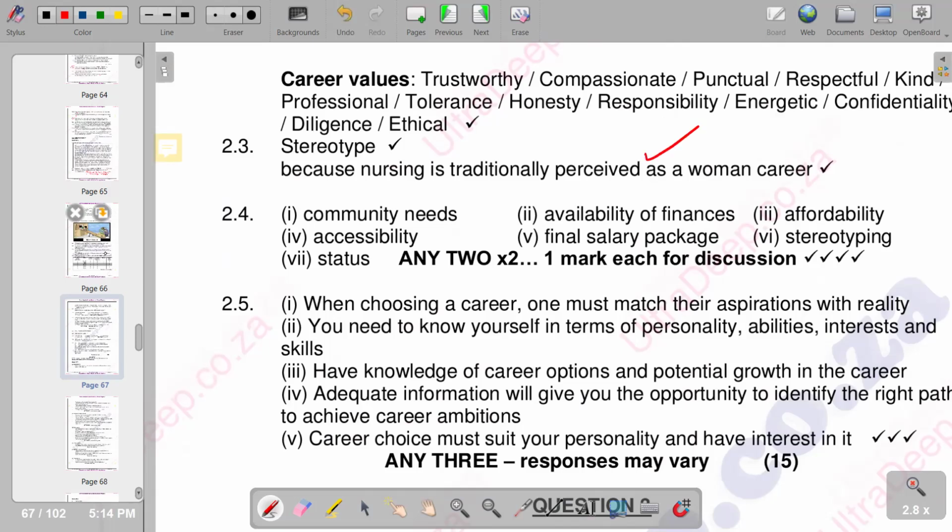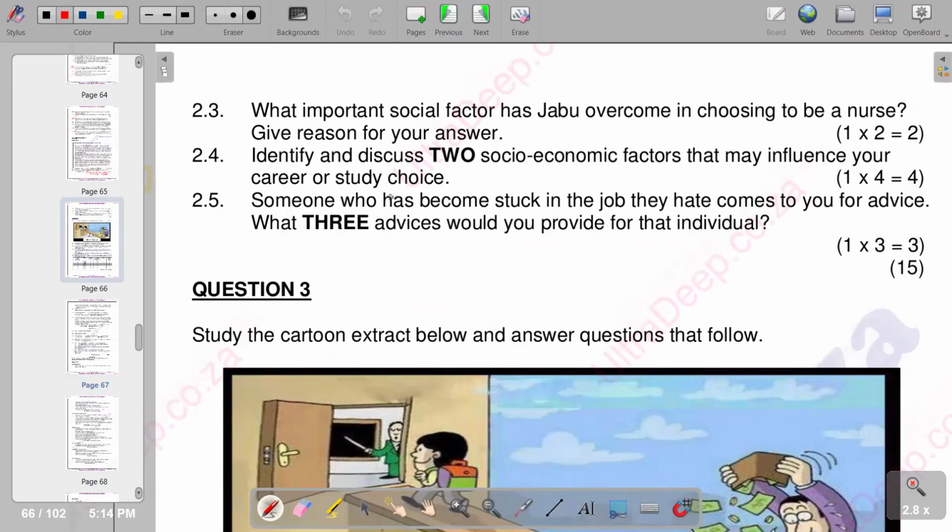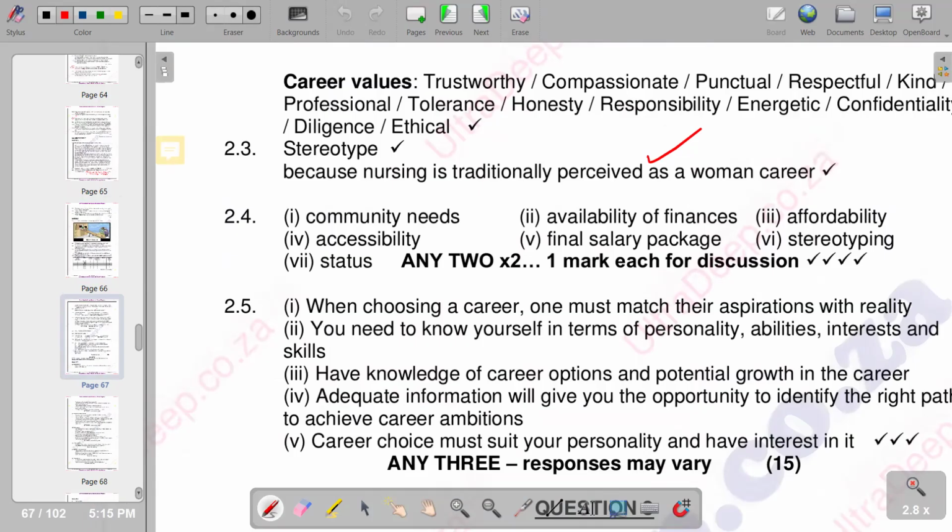So moving on to the next part, it is saying: identify and discuss two socioeconomic factors that may influence your career or study choice. What are the socioeconomic factors that may influence your career or study choice? So we can talk about community needs, accessibility, status. We could also include availability of finances, affordability, and others that are mentioned in the other section.